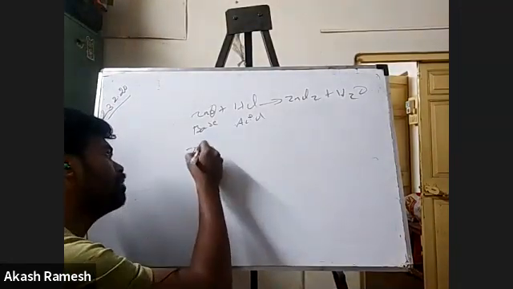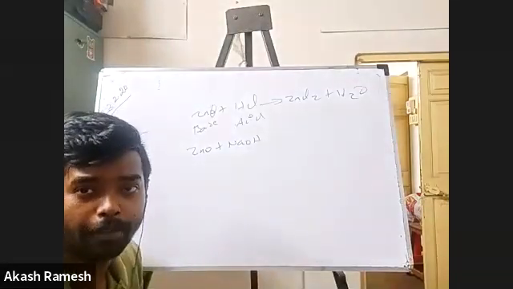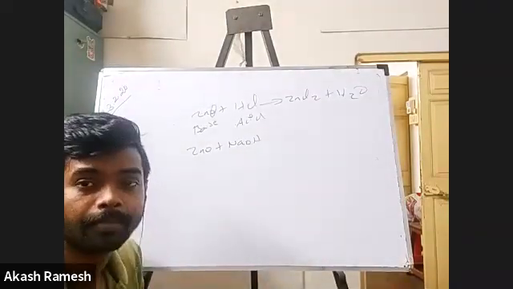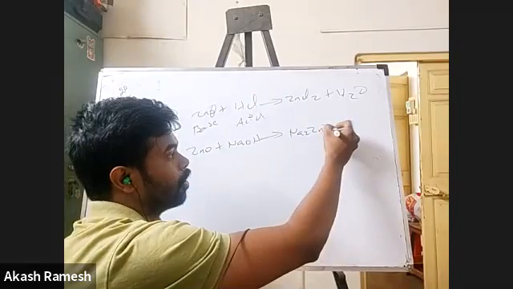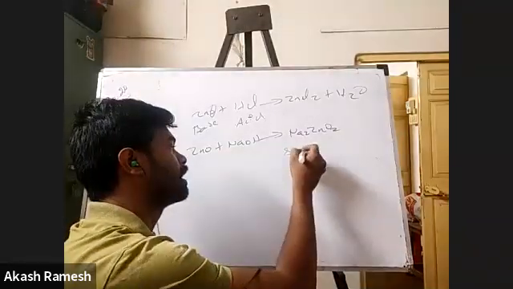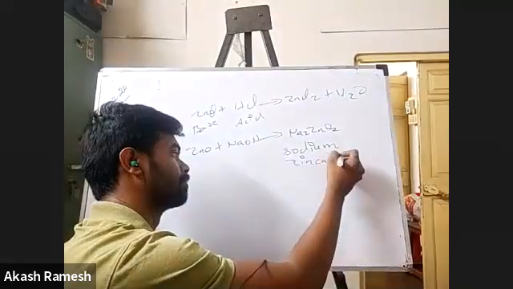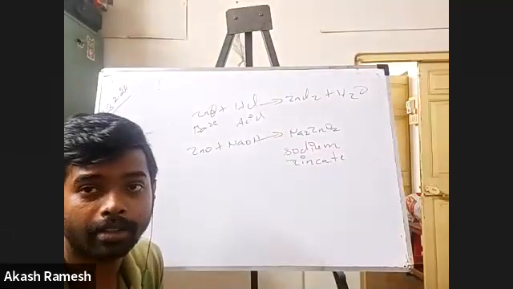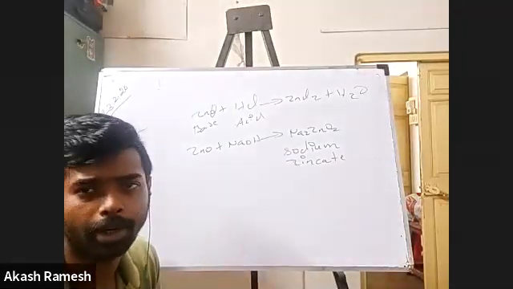Now, when I have zinc oxide reacting with NaOH, do you know what is the product formed? Sodium zincate. Good. Can you tell me what is the formula for sodium zincate? Na2ZnO2. Na2ZnO4 or O2? O2, sir. So it is Na2ZnO2. This is called sodium zincate. These kinds of salts are called complex salts, but anyways, we'll not go into them.